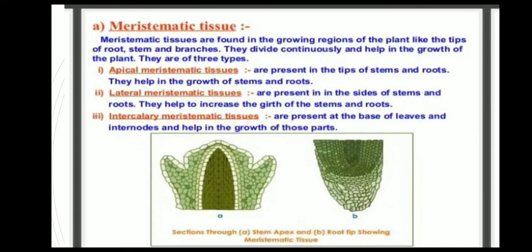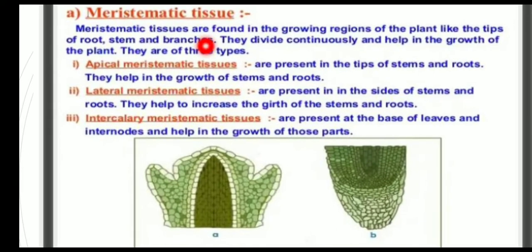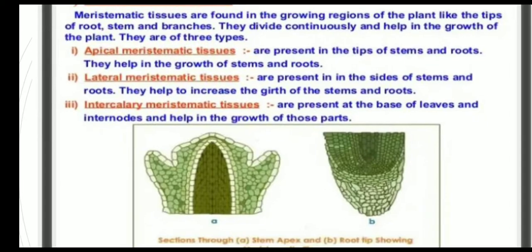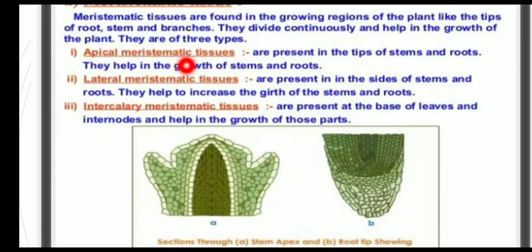First one, meristematic tissues. The meristematic tissues are found in the growing regions of the plant, like the tips of root, stem, and branches. They divide continuously and help in the growth of the plant. There are three types: apical, lateral and intercalary. First one, apical, are present in the tips of the stems and roots. They help in the growth of stems and roots. Second one, lateral, are present in the sides of stems and roots. They help to increase the girth of the stems and roots.